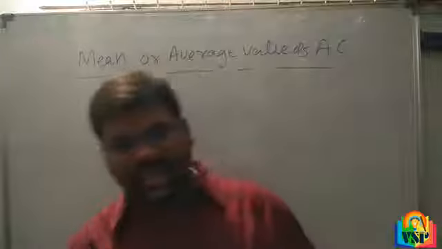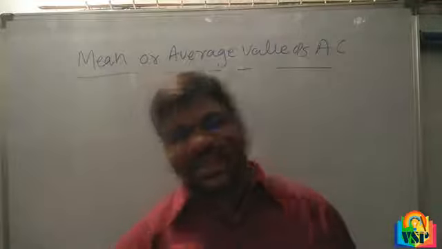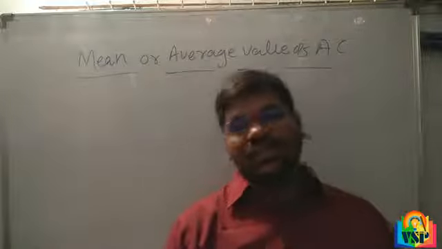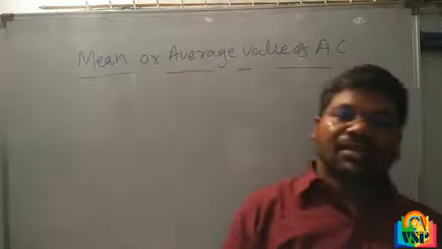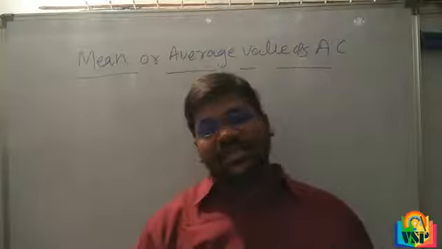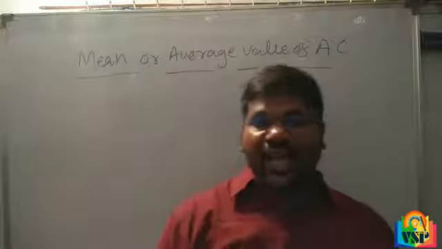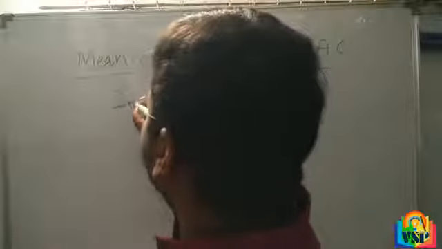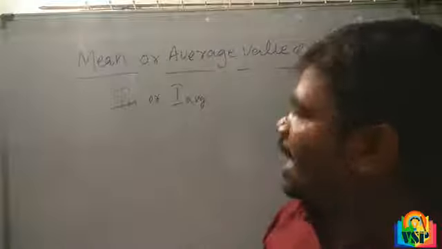Mean or average value is defined as the value of alternating current which would send the same amount of charge through a circuit in a cycle as is sent by a steady current in the same time. It is denoted by I M or I average.